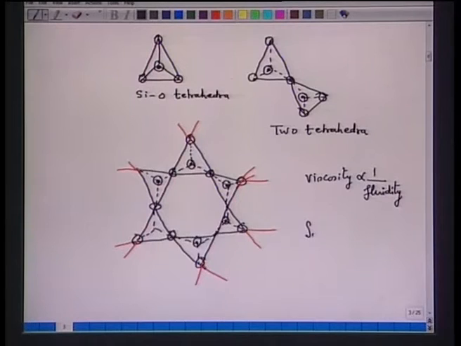Now, if we want to reduce the viscosity, then one option we have is to go to a very high temperature. At very high temperature, due to thermal dissociation the bonds will be broken, and we ultimately have a mixture which contains Si4+ and SiO4 4-. Now, we have reduced the size of the ions, hence the viscosity will decrease and fluidity will increase, but this requires a very high temperature and such a high temperature is not possible in case of steel making. So, now what is to be done?